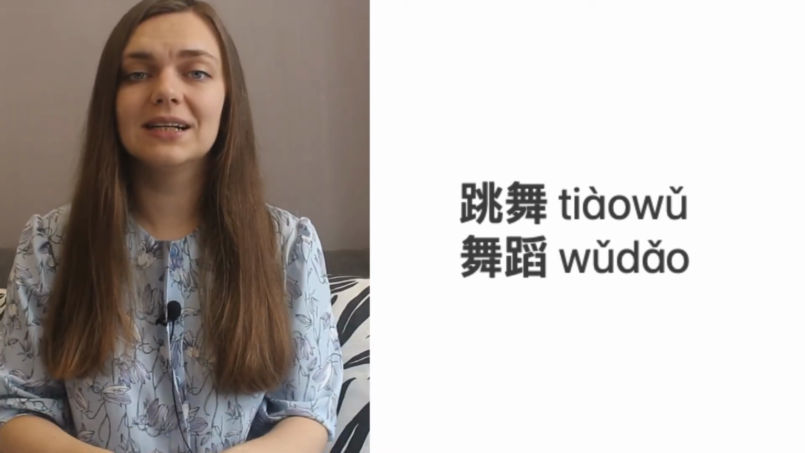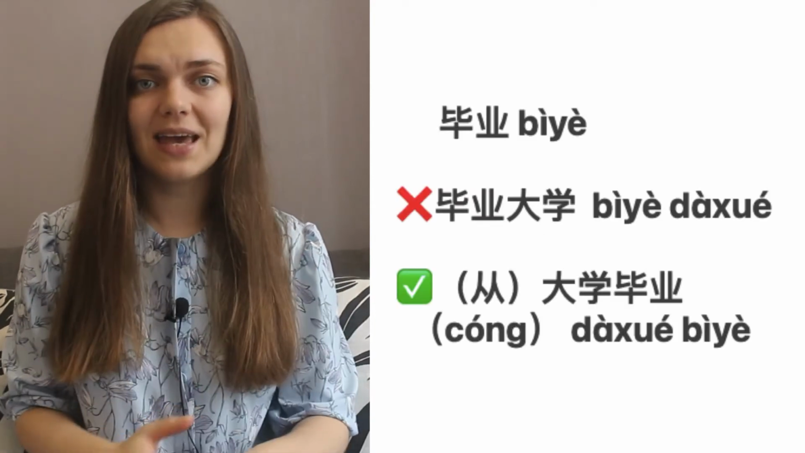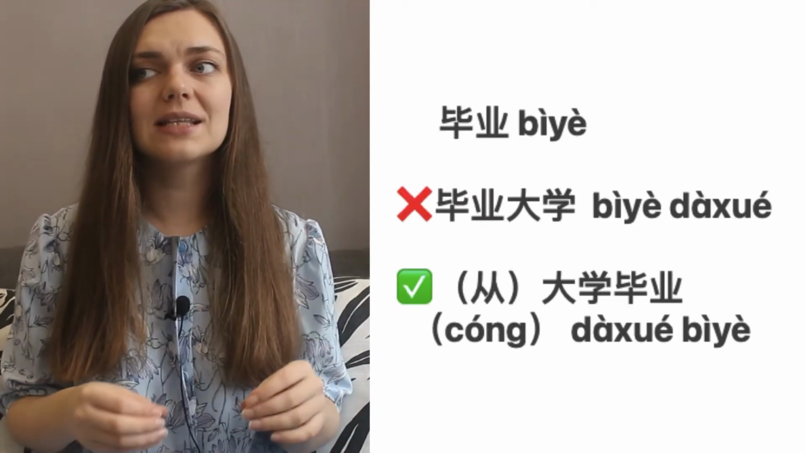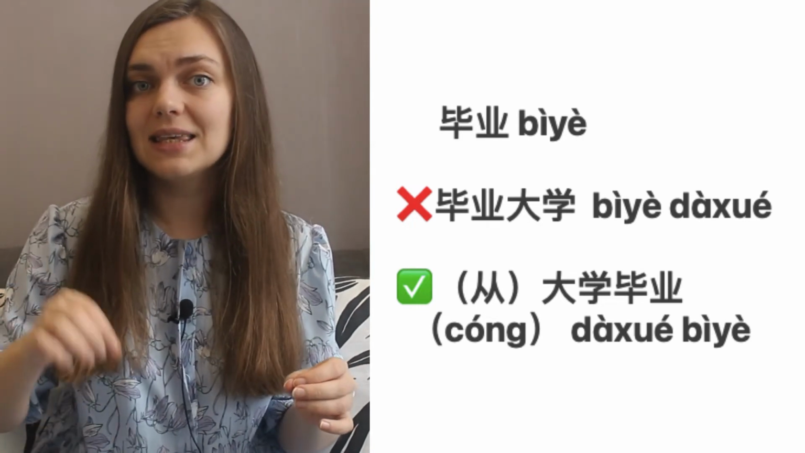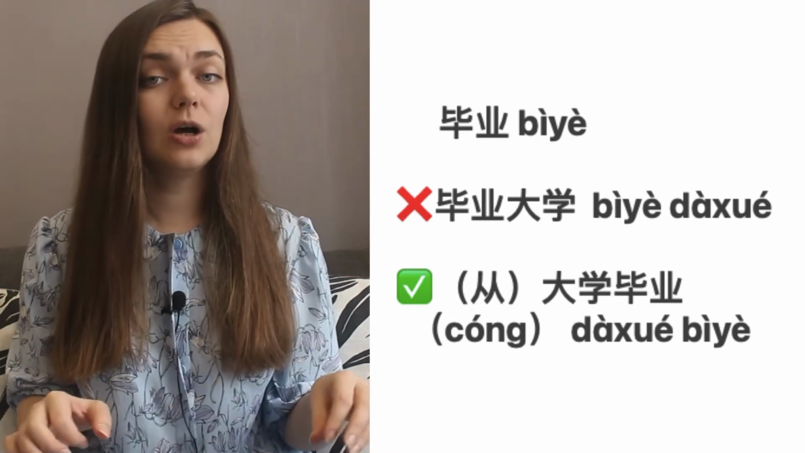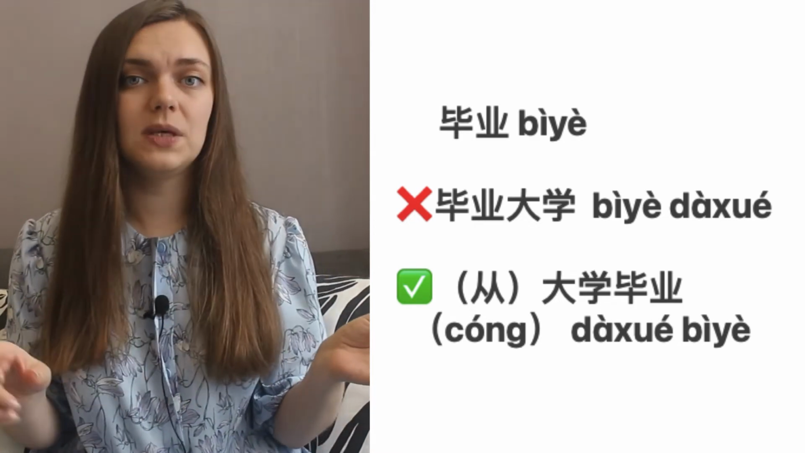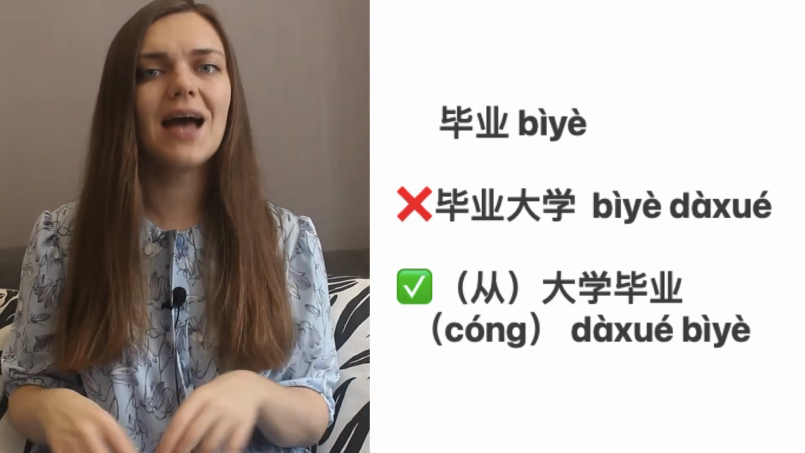Another very common 离合词, which also generates lots of mistakes, is 毕业, to graduate. So we can't say 毕业大学 because 毕业 already has 业 in it, already has a nominative part in it. So we can only say 从大学毕业, or in most cases we don't even need 从, we can say 大学毕业.